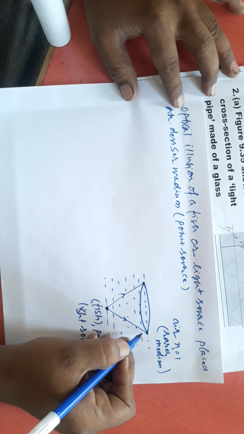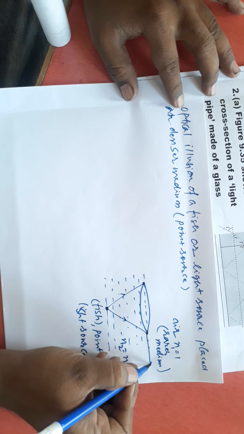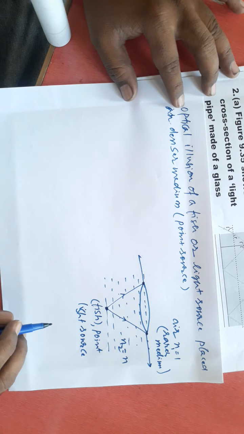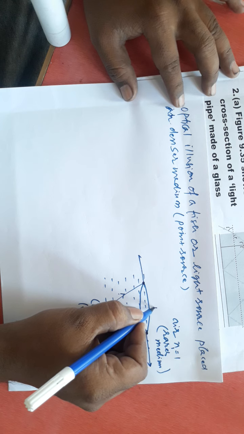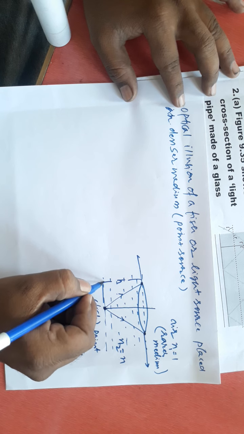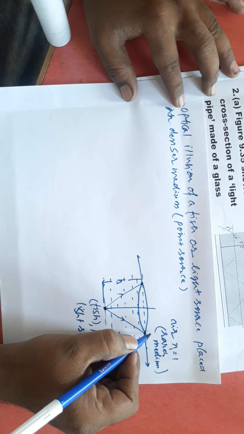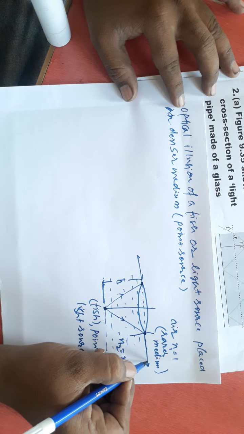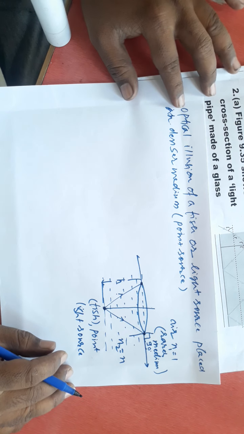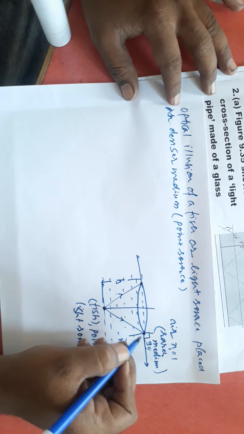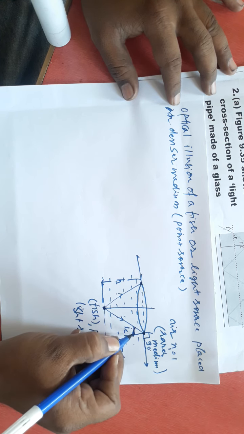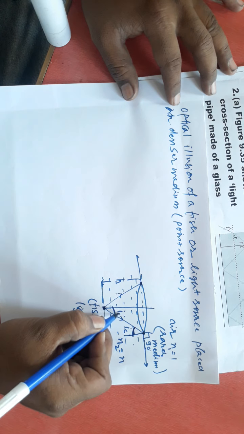This light, after going to the surface, is grazing along the surface like this. If it is grazing along the surface, then let us say this is the depth of this medium, which is taken as h. This is the depth. If it is grazing the surface here, then this angle will be 90, which is nothing but the angle of refraction. If this angle of refraction is 90, then this must be the critical angle.